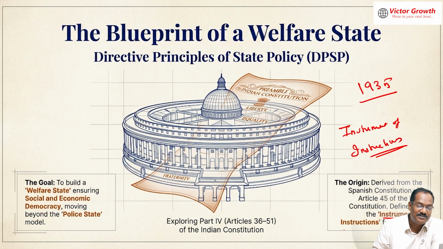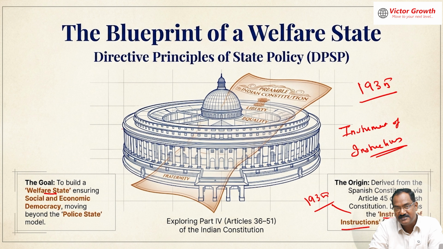Instrument of instruction was the word given in 1935. The purpose of having this is to make India a welfare state. That means bringing changes in the livelihood of the people and improving the condition of the poor. Social and economic democracy, and it is way beyond a police state. India is not a police state.